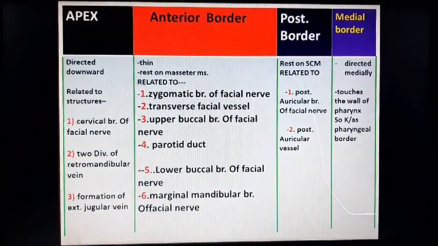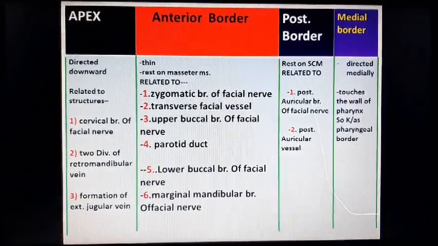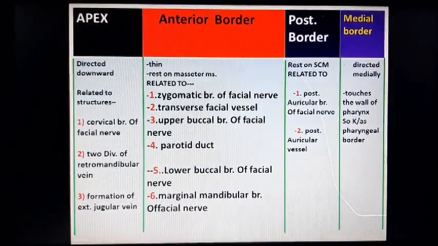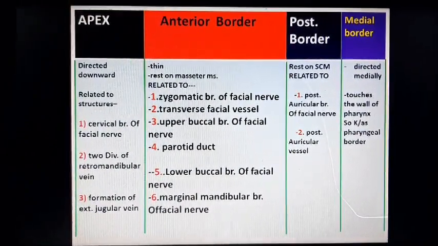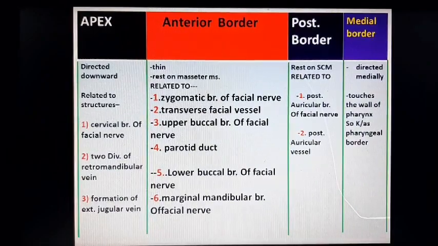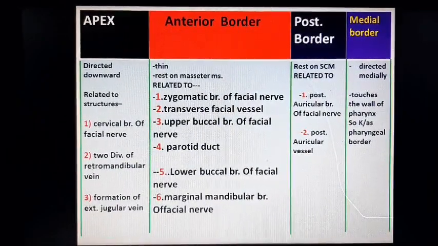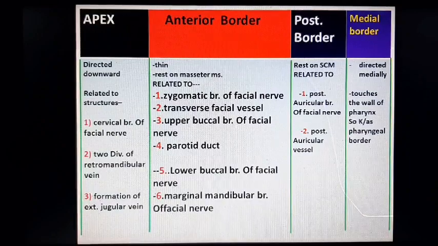Similarly, the posterior border rests on the sternocleidomastoid muscle and it is related to the following structures: posterior auricular nerve, which is a branch of facial nerve, and posterior auricular vessel.